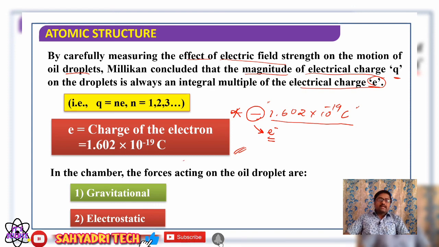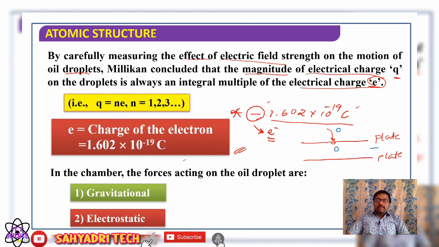There is an upper plate containing a hole and a lower plate, two electrodes. Whenever an oil droplet comes through this hole, it passes through that hole and comes in between the plates.